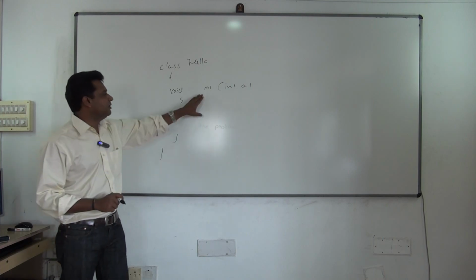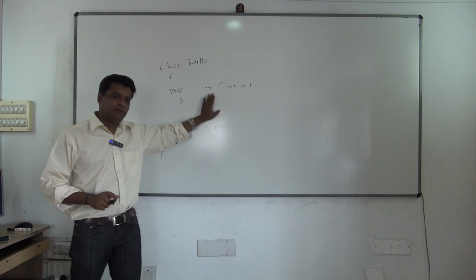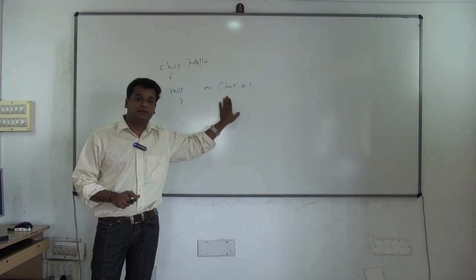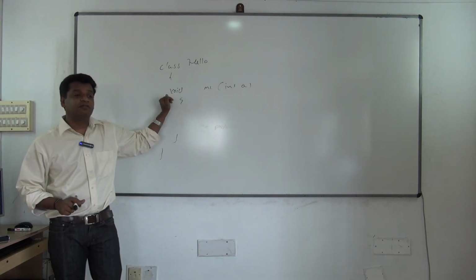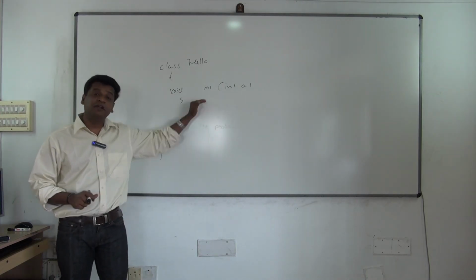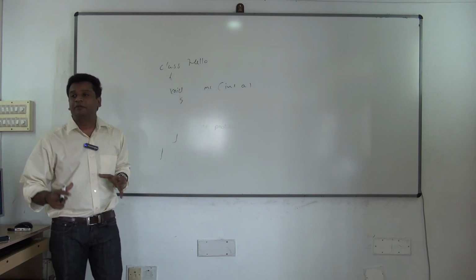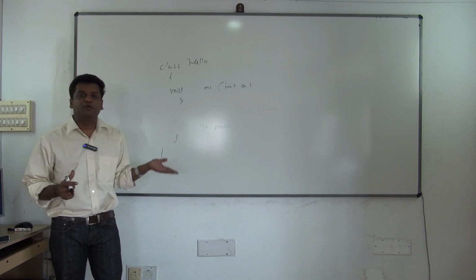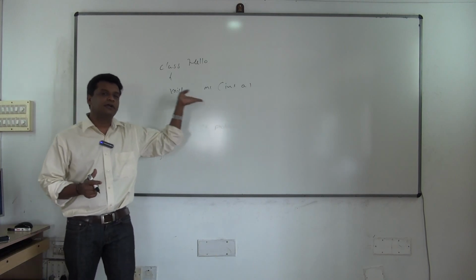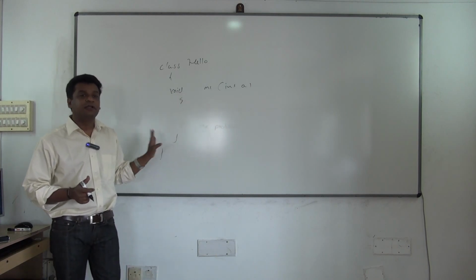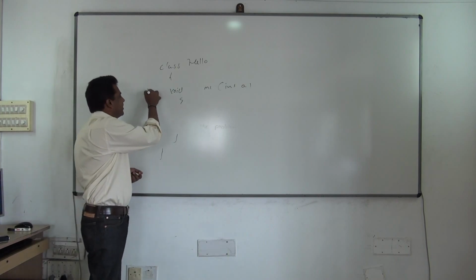Then we come to the method signature. What is the name? What parameters will you have? Then what is the return type? Then comes the logic. So till now I have completed only this: where to write the method, how to write the method, what name you should give, what parameters you should have, what return type you should have, whether it should have a body or not, and finally whether you're going to make it static or not.